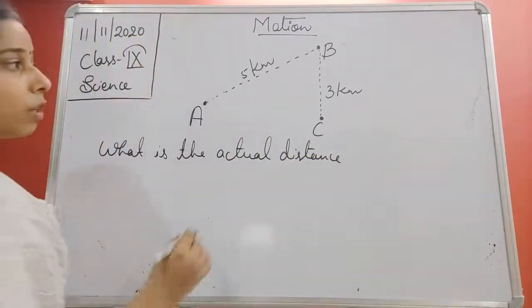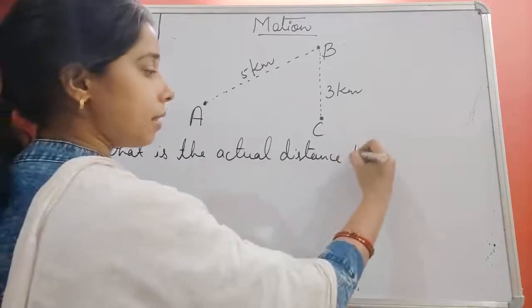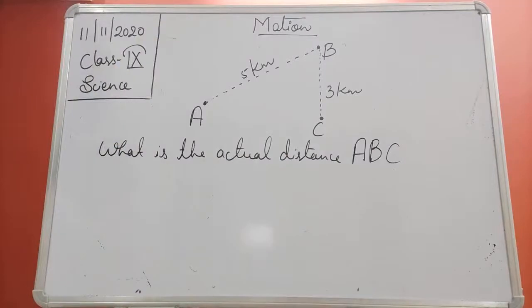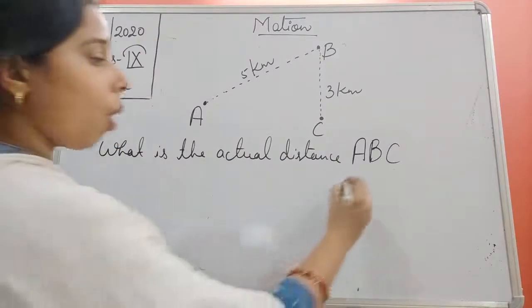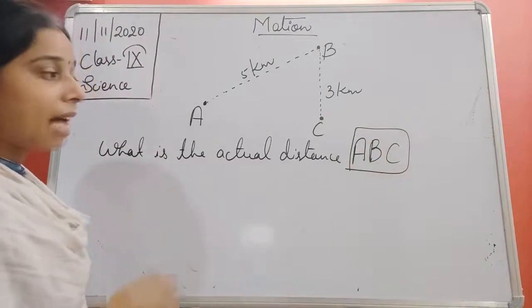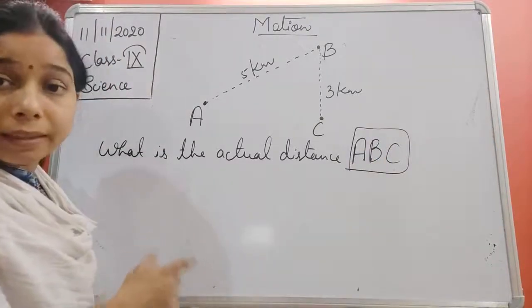What is the actual distance, students? Distance is A, B, C, right? The path along A, B, C will give the actual distance traveled by the man.